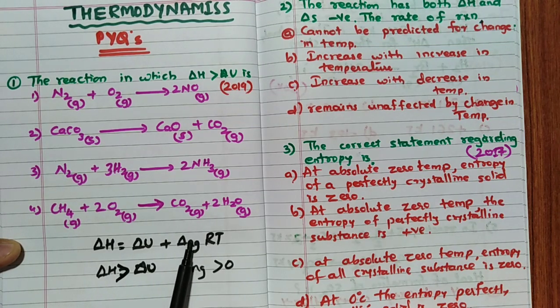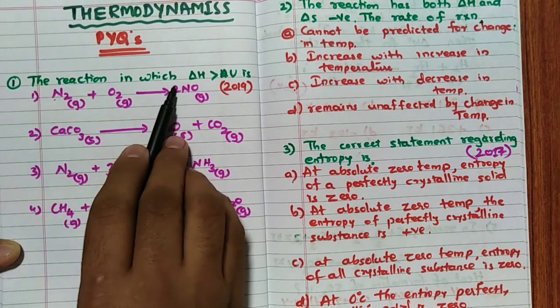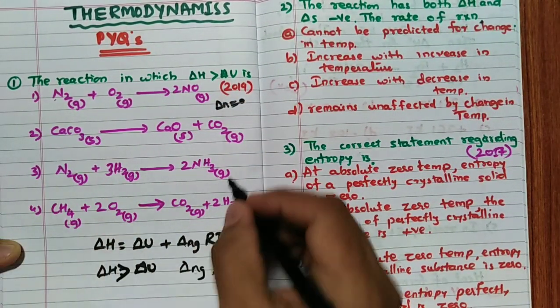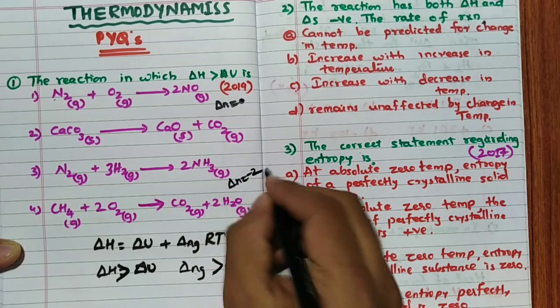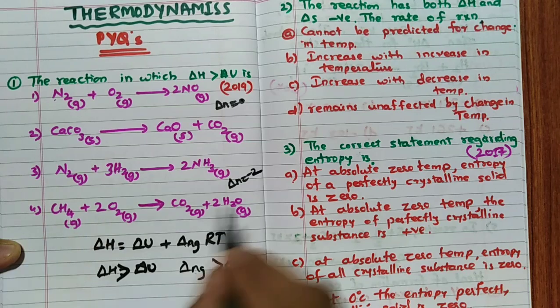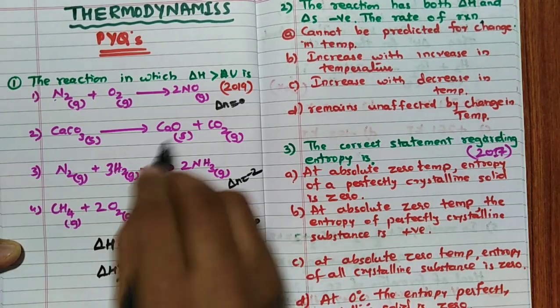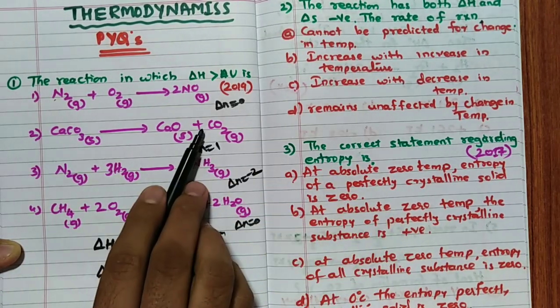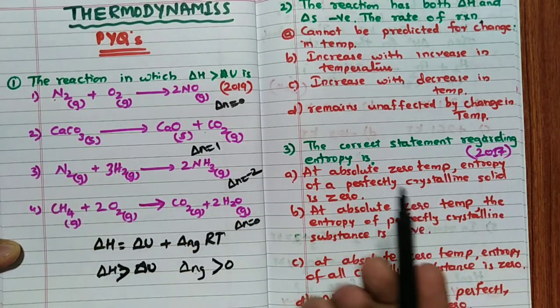Because if delta Ng is 0, this term becomes 0. For example, consider delta Ng as 1, then RT times delta Ng is positive, and definitely delta H will be more. Hence, now you will see 2 minus 2. Here delta N is equal to 0. Here 2 minus 4, delta N is equal to minus 2. Here 2 plus 1, 3. And here 2 plus 1, 3. So delta N is equal to 0. And this is the only equation where delta N is equal to 1. Why is it 1? See, solid we will not consider. So 1 here.